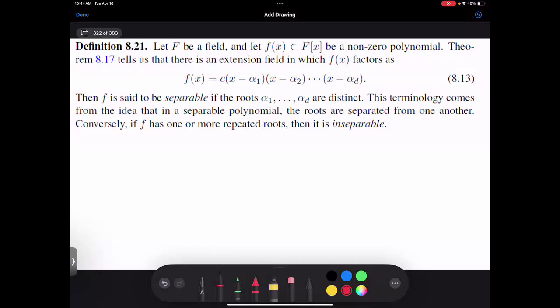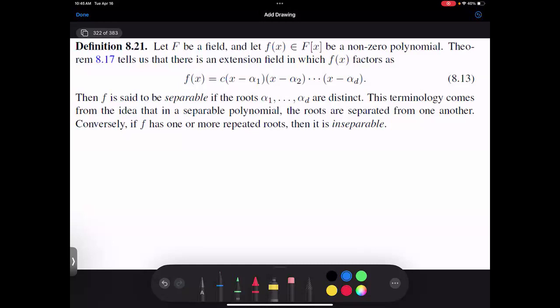So we have that there's an extension field in which f factors. And we say f is separable if the roots are distinct. The terminology comes from the fact that, for a separable polynomial, the roots are separated from one another. We don't have anything repeated. Conversely, if f has one or more repeated roots, we call it inseparable.